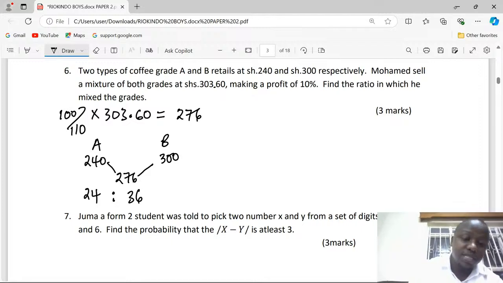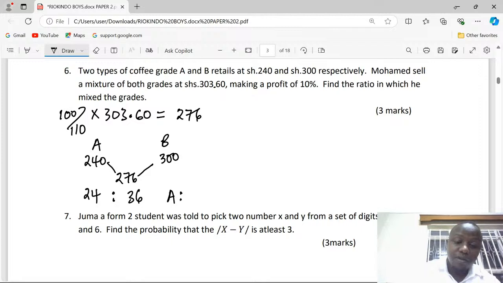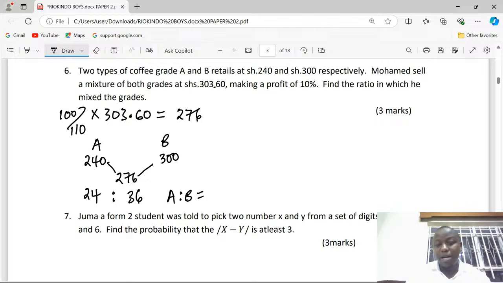So we subtract in this manner. This means the ratio of A is to B, we'll simplify by 12, gives 2 to 3. That is the simplest ratio in which the two grades were mixed.